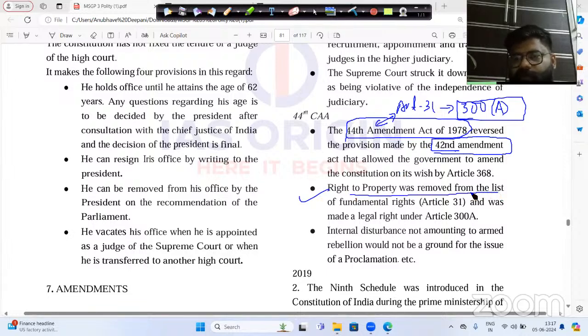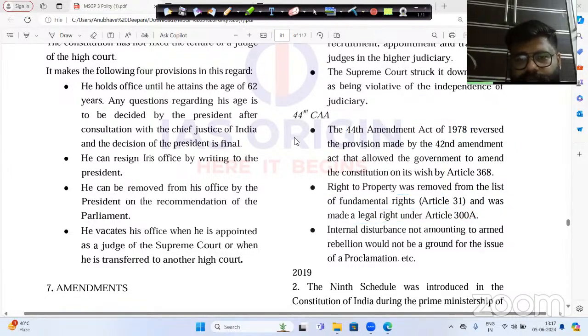That is, right to property was removed from the list of fundamental rights, that is Article 31, and was made a legal right under Article number 300A. So this was basically the 44th Constitution Amendment. The 44th Constitution Amendment 1978 did not have any relation to the election of the Prime Minister and President of India. That's why the first statement was incorrect, but the second statement was exactly correct here.